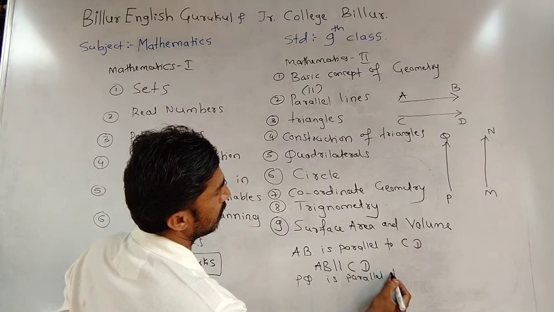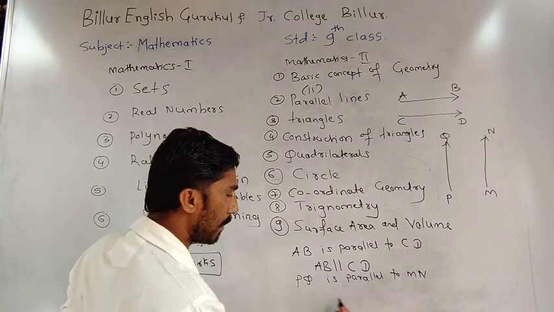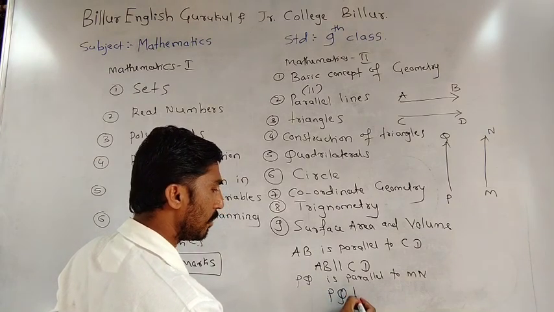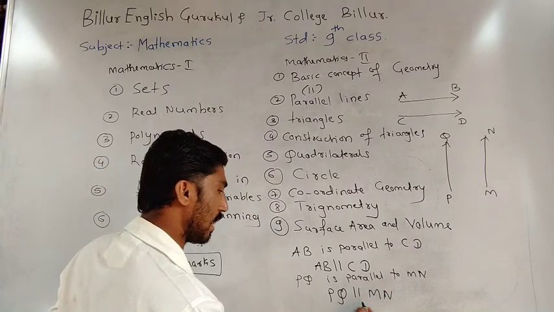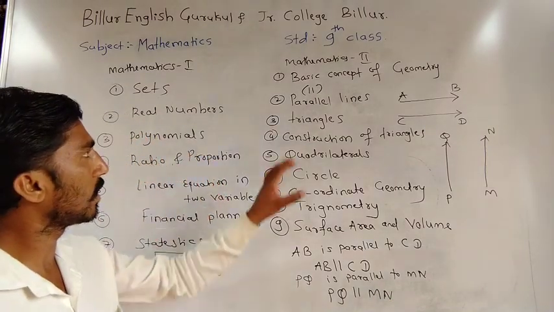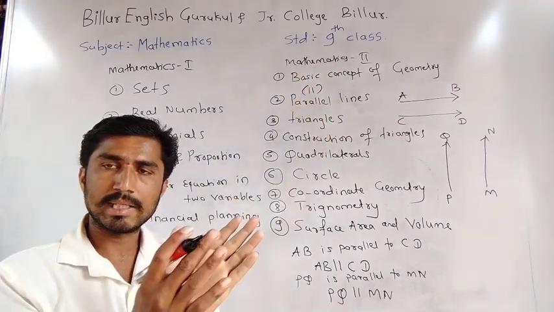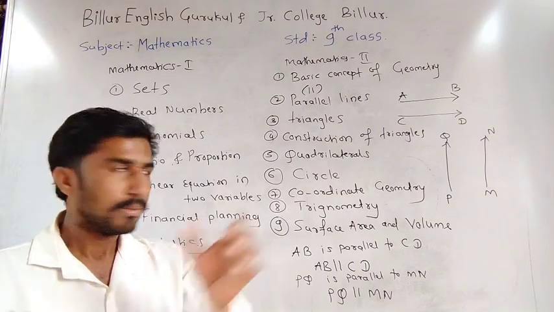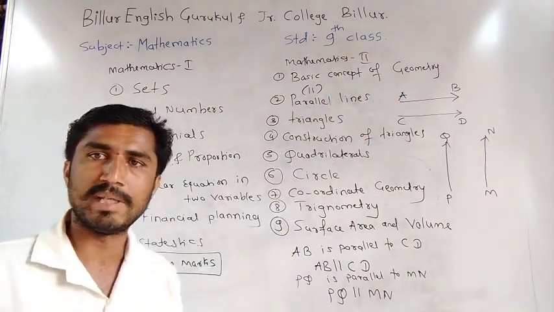PQ is parallel to MN. How to write this in mathematics? Mathematically, PQ is parallel to MN. This is the symbol of parallel. Once again, I will repeat: parallel and perpendicular. Parallel lines and perpendicular lines are very important in mathematics.